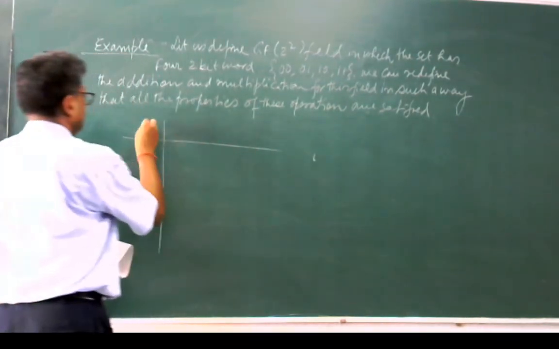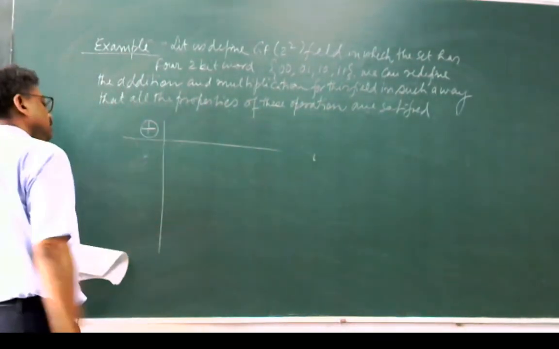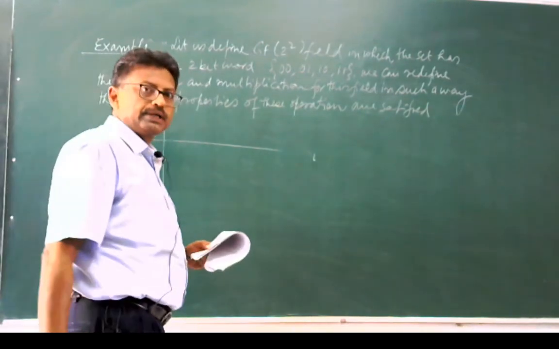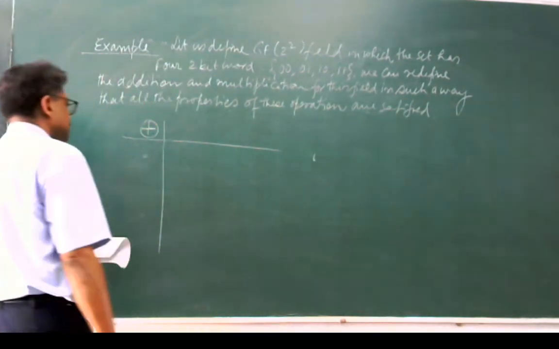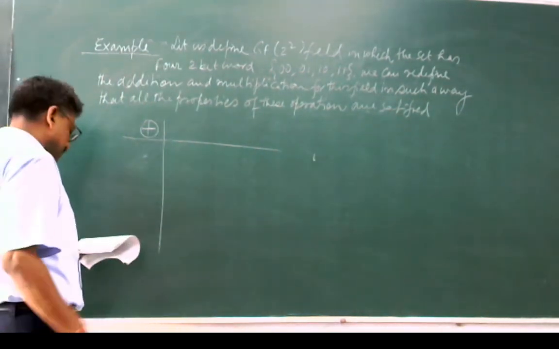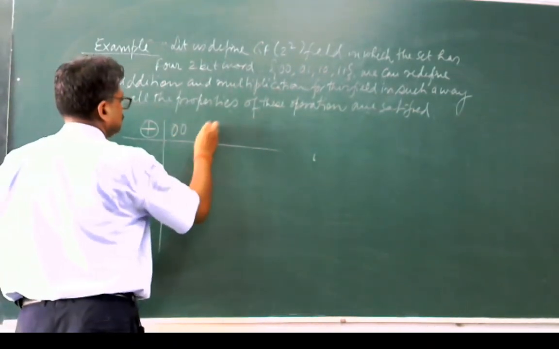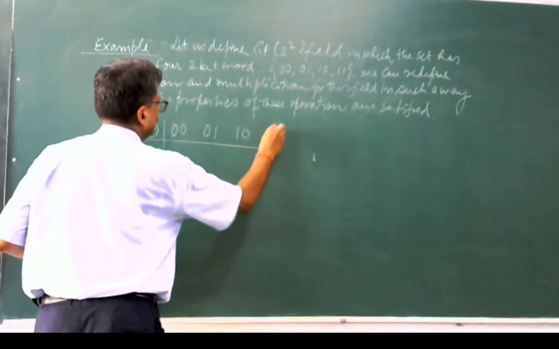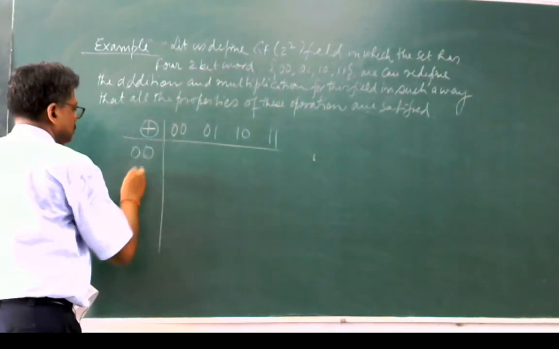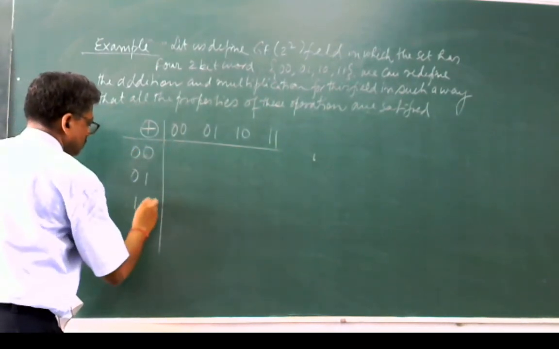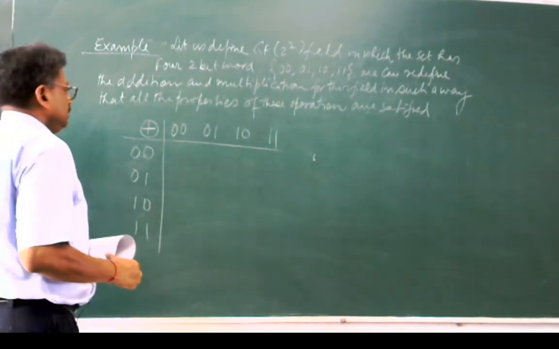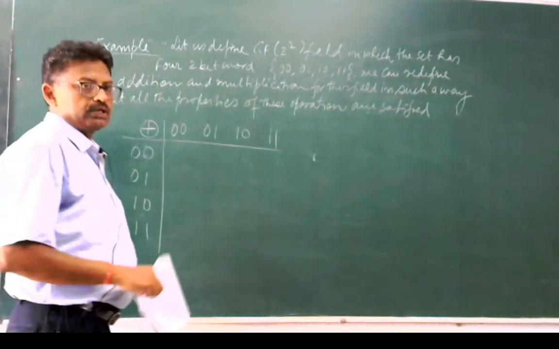First of all, we define a new operator, addition, analogous to the usual addition, for which 00, 01, 10 and 11 will be the elements. This type of table is called an operation table.